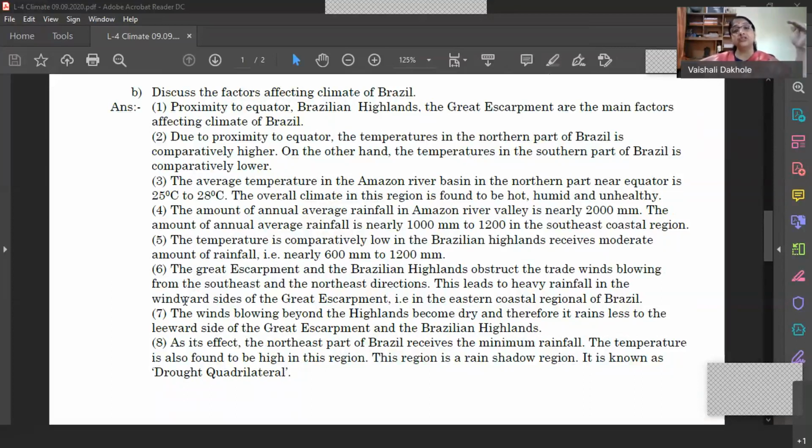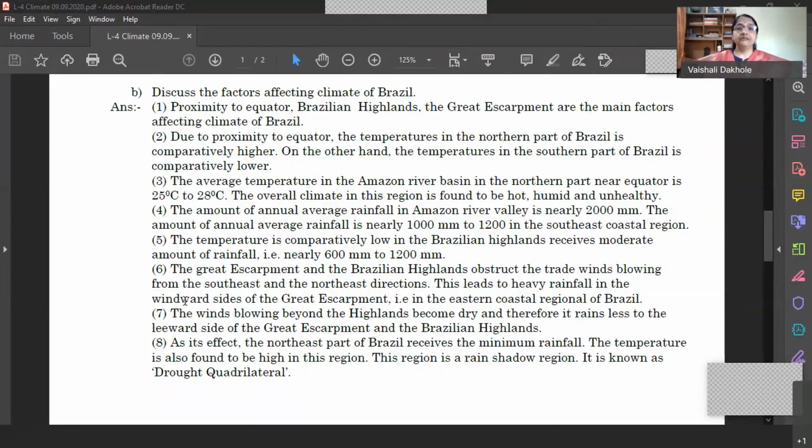The equatorial region receives rainfall up to 2000 millimeters. On the other hand, the average rainfall on the eastern coast of Brazil is 1000 to 1200 millimeters. That is in the coastal region. In the northern region, 2000 millimeters. On the Brazilian highlands, the temperature is high and rainfall is very little, that is near about 600 millimeters.